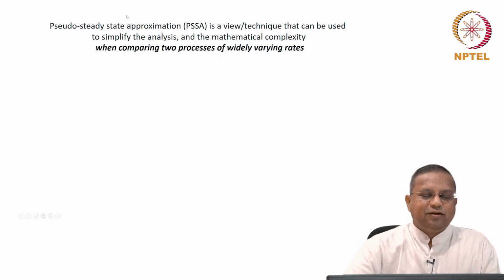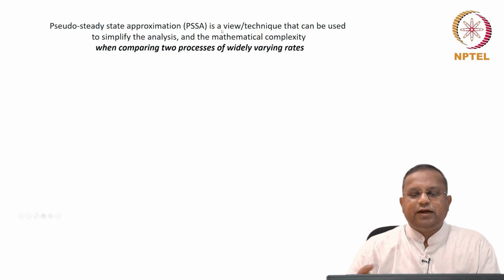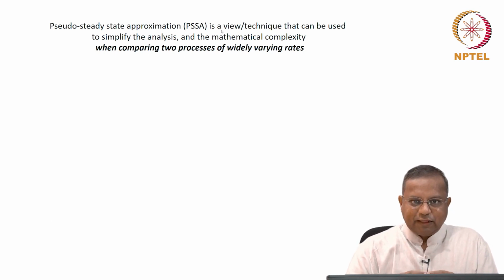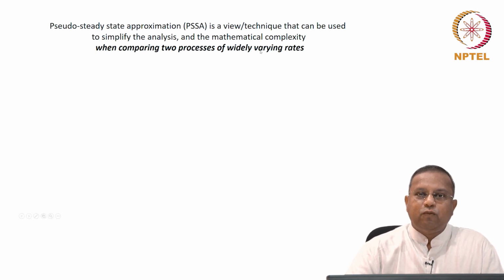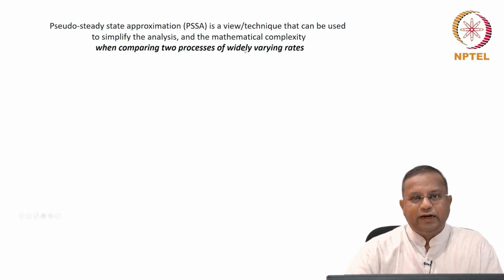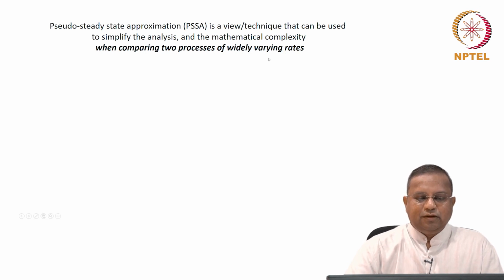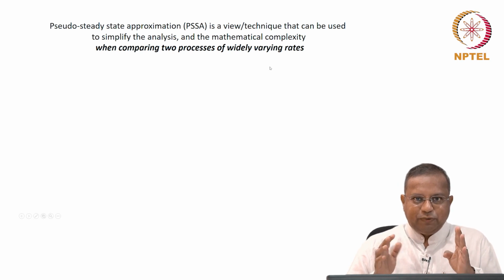Formally, or to put it clearly, pseudo steady state approximation, PSSA for short, is a view or a technique that can be used to simplify the analysis as well as the mathematical complexity when comparing two processes of widely varying rates. This is the most important aspect, when comparing two processes of widely varying rates. Only when we are comparing can we use this approximation at all.